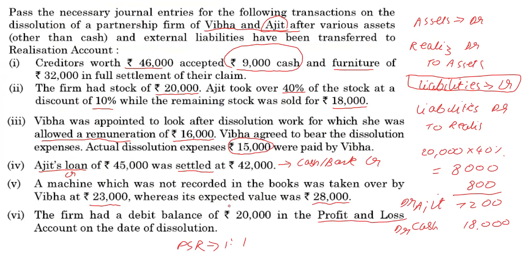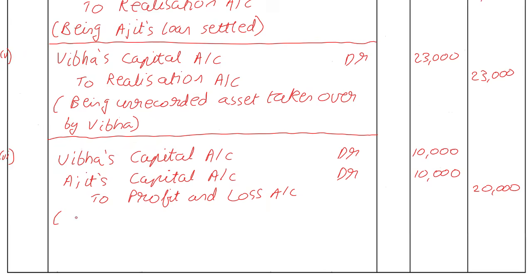Okay, and being whatever is in the entry. So being debit balance in profit and loss debited. Okay, we are debiting the partner's capital account.